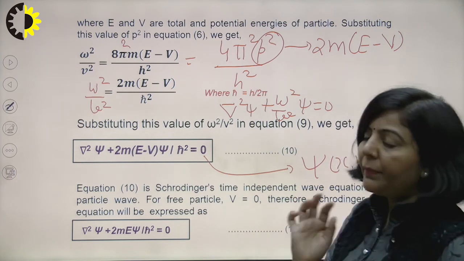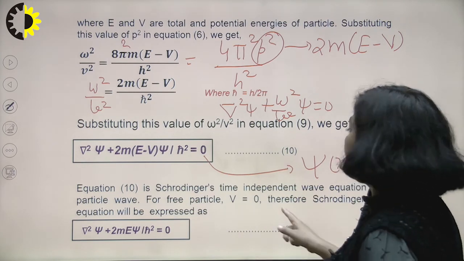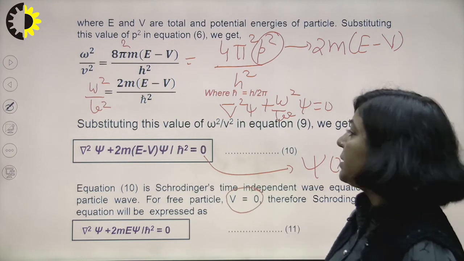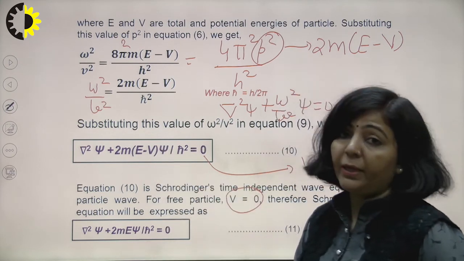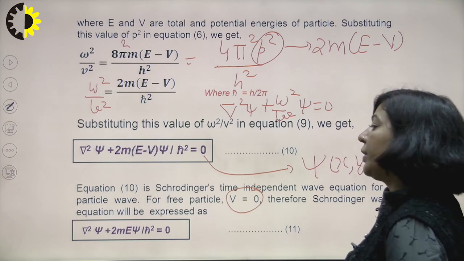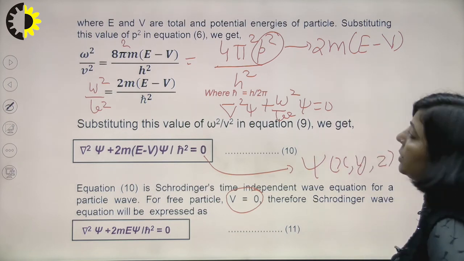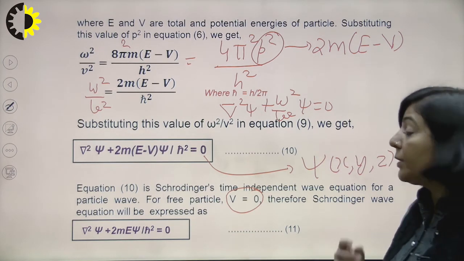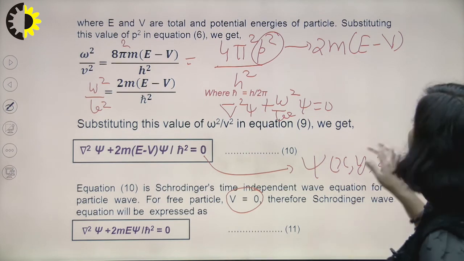If you have a free particle, then for a free particle this potential energy will be 0. In that case the equation will take this form: del square psi plus 2mE upon h cross square psi equals 0. So this is your time independent Schrodinger wave equation in 3 dimensions.